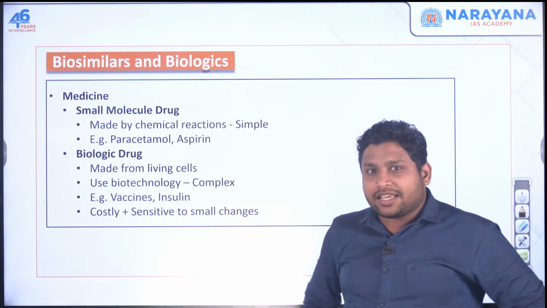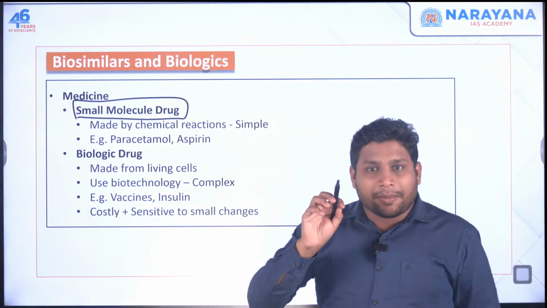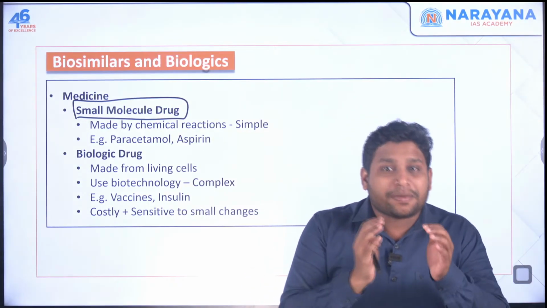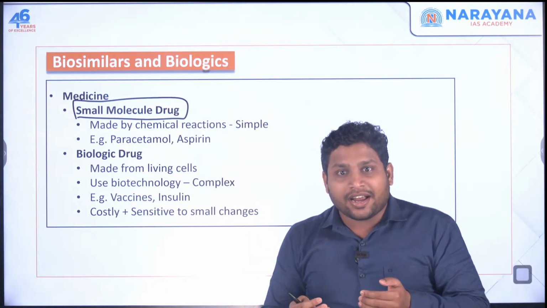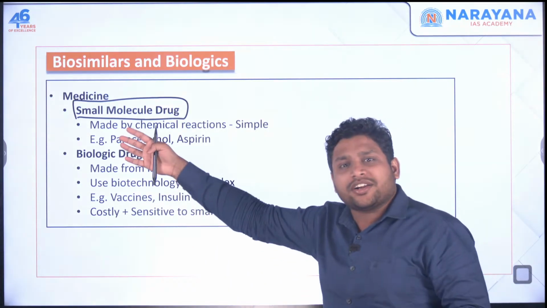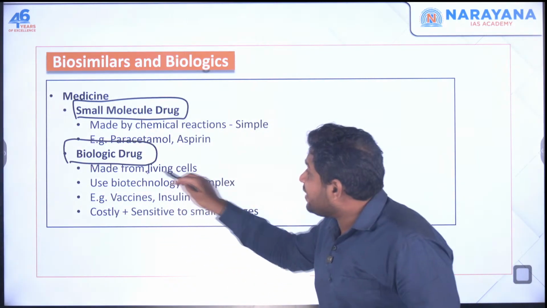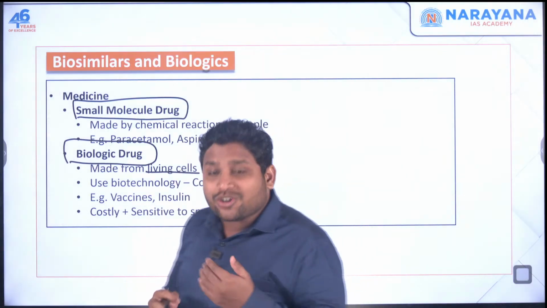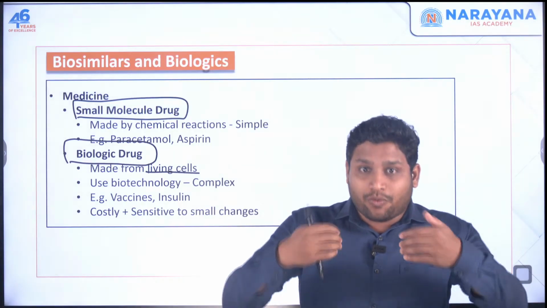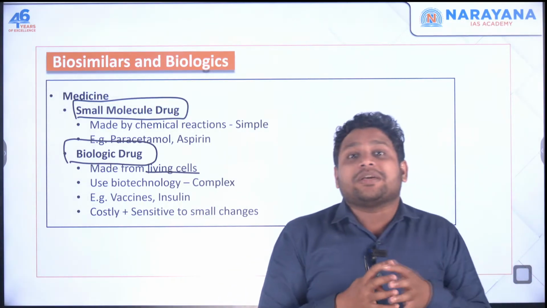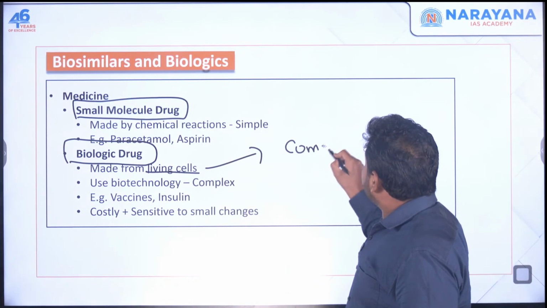Now please understand one thing. When you're making a small molecule drug, it is very simple, because you have to just take the chemicals that are required, and with the chemical reaction you will get the drug. But in case you are trying to make a biologic drug, living cells are involved, and living cells are not that simple; they don't always have the same property. One human being is different from another human being many a times, and that's the reason this part becomes very complex.